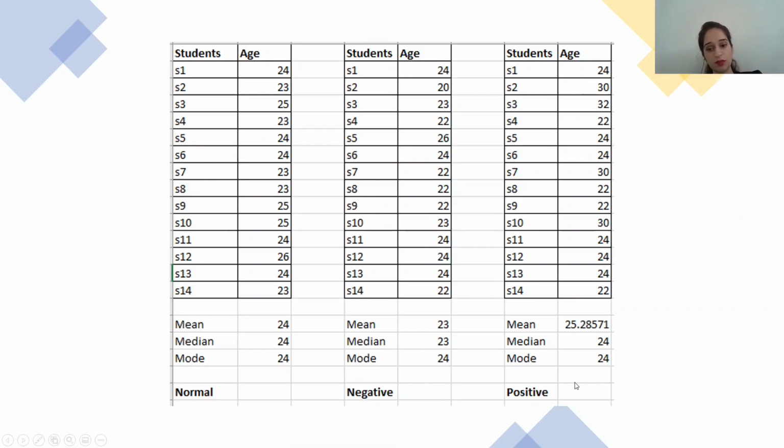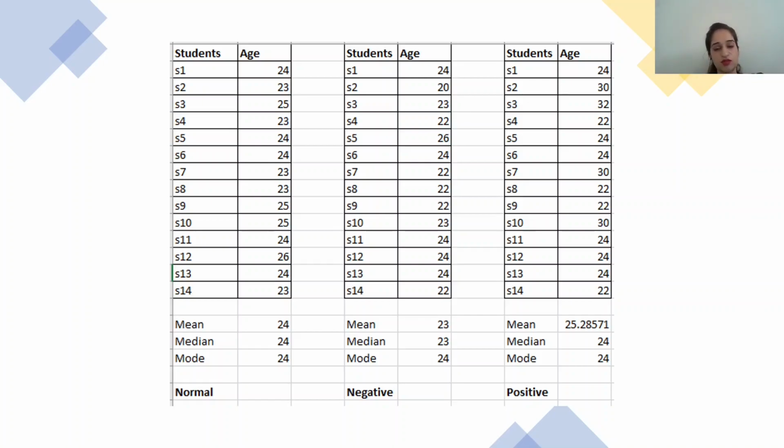We move to the positive part now. In this class, we have students of higher age, such as 30. We have 3 students of age 30. So the mean has increased to 25 point something. We can take the approximate value. The median is the same 24 and the mode is also the same 24. So this is how it is distributed.